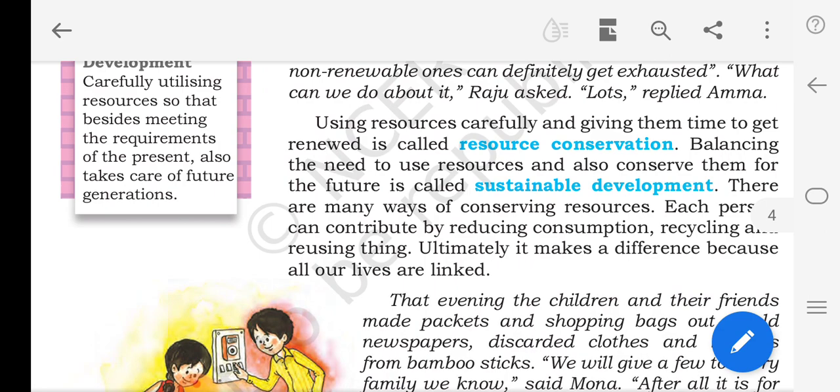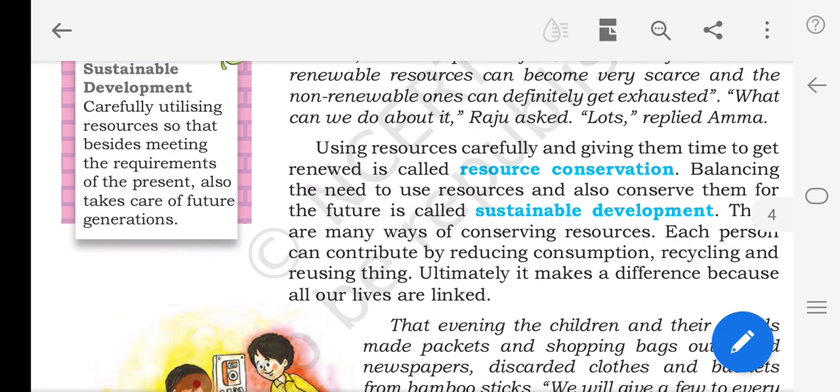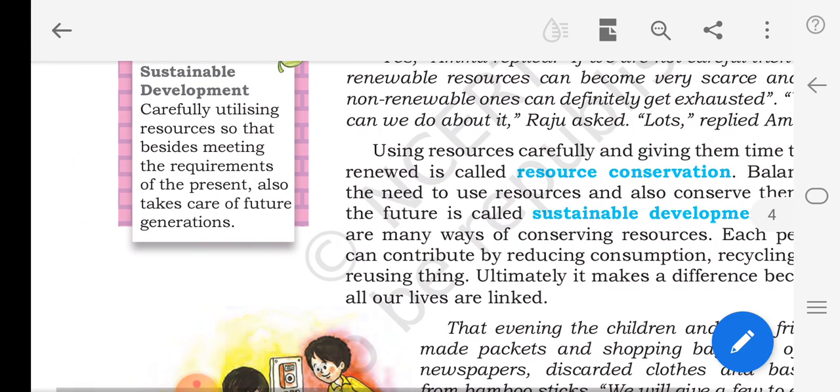The next one is balancing the need to use resources and also conserve them for the future, which is called sustainable development. Look at this here.